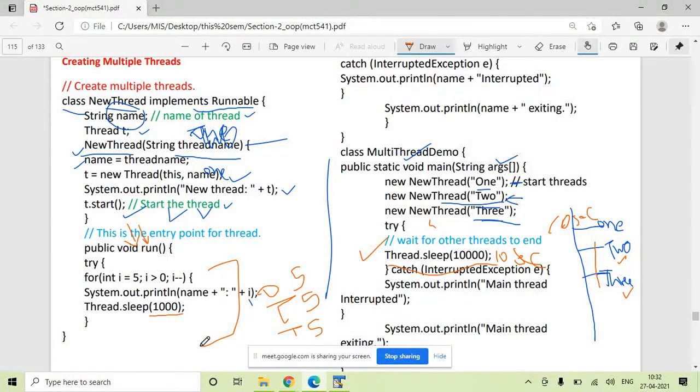Their execution will be shuffled in such a way that the first thread will print 5 4 3 2 1, the second thread will print 5 4 3 2 1, and the third thread will print 5 4 3 2 1. The 10,000 millisecond time we have given very deliberately, because we know that the execution of all the threads will be over before these 10 seconds. That's why we have manually given a 10 second sleep.